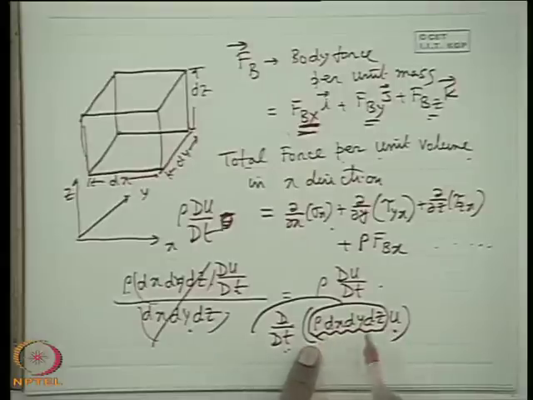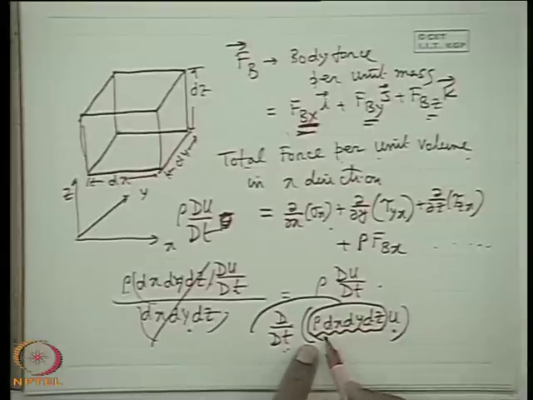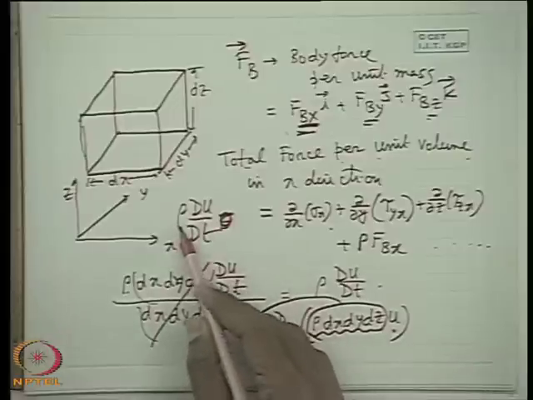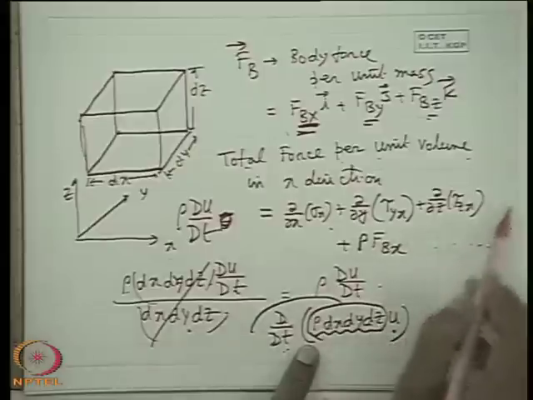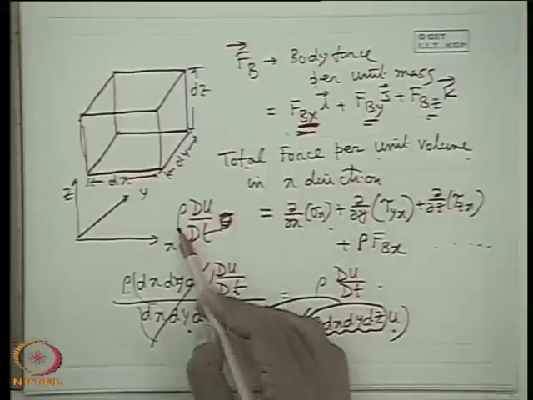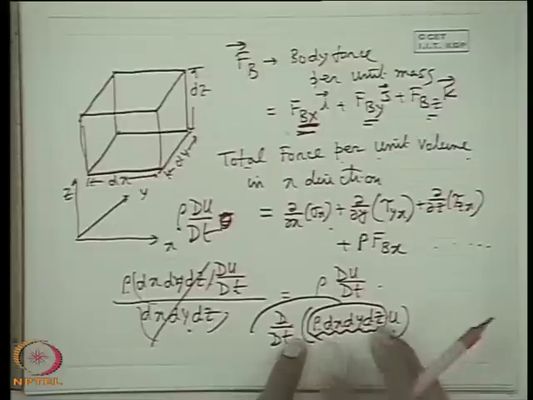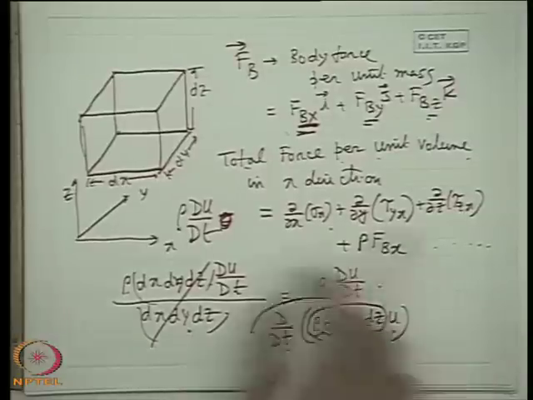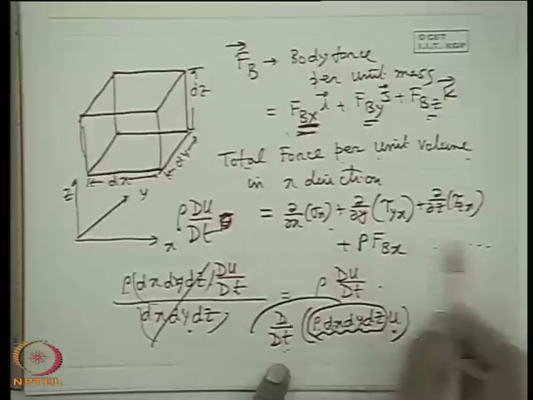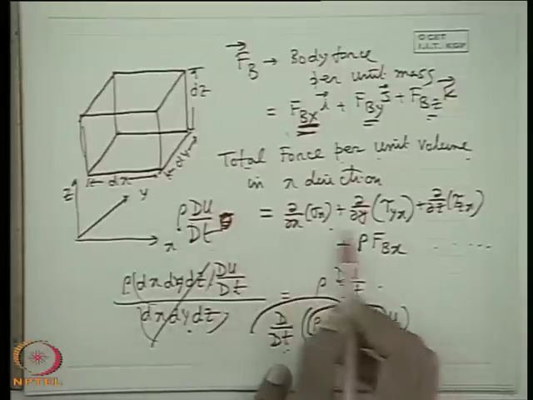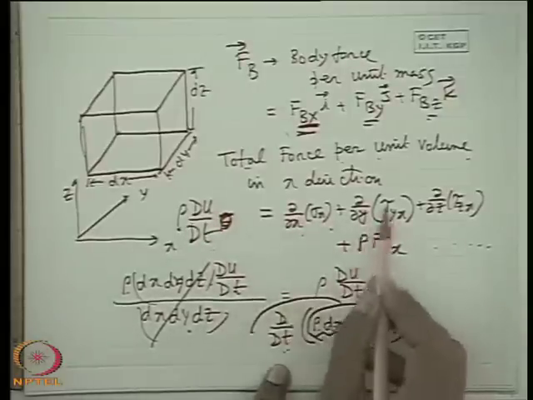So remember it. Sometimes even in the viva voce board we ask why rho comes out. Is it for incompressible flow only? No, it is for compressible flow. There is no restriction for incompressible flows. Rho comes out because in the deduction we see that rho dx dy dz as a whole, the mass of the system, comes out, so that dx dy dz gets cancelled. So rho du dt is del del x of sigma x plus del del y.